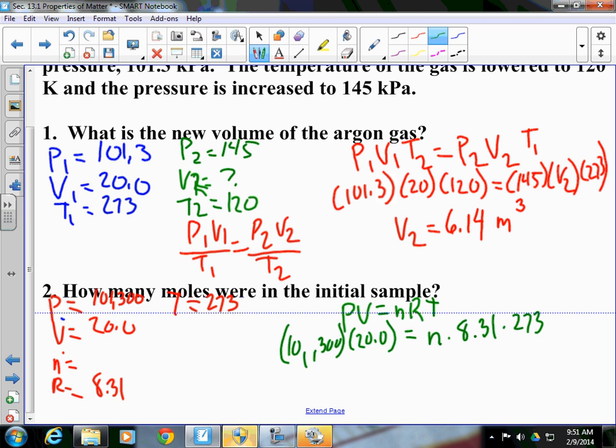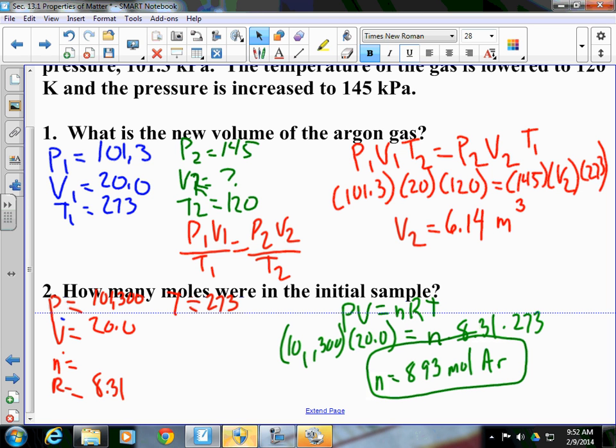When you go ahead and do that, you end up getting, with 3 sig figs, n ends up being 893 moles of gas, or moles of argon. So what we end up having is 4 equations which can help us relate gases to one another using pressure, volume, temperature, and moles.